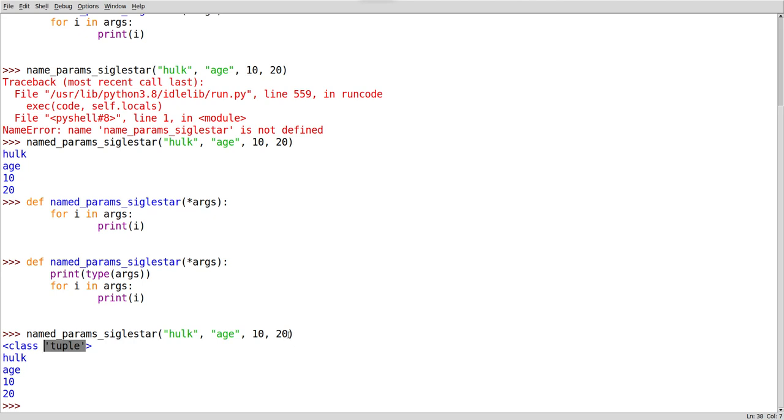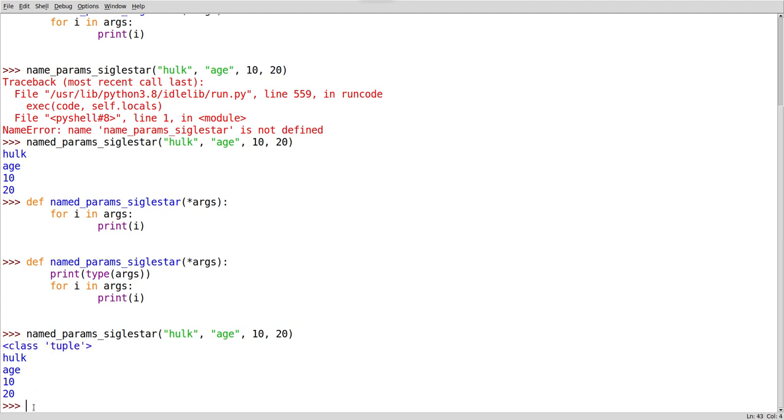I did not give anything called a tuple or any list here. I am passing it like normal syntax, how we would pass it for a normal method. But when I am declaring my method, when I am creating my definition, I have told only star args. But why is it showing it like this when I have given it like this? The object of this is of type tuple. So you have to understand that. When we pass parameters like this, all will go in a group as this variable of type tuple. That is about the second way.